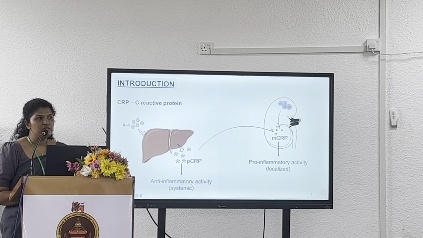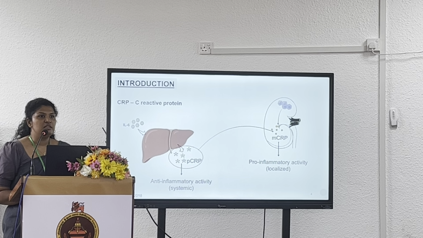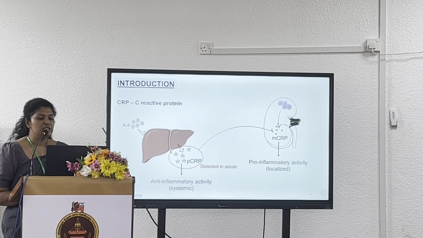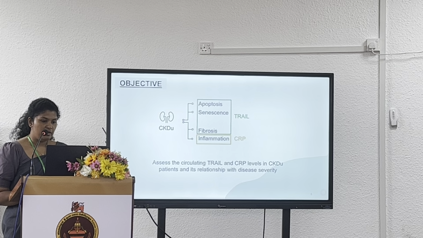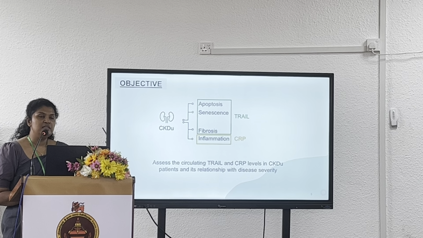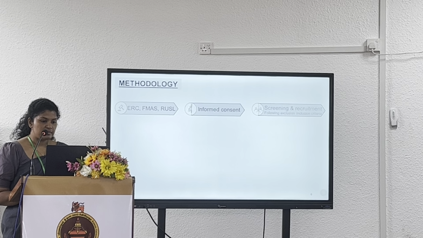This has the inverse function when compared to the pentameric form. It has a pro-inflammatory activity. However, what we detect in our serum with the routine immunological assays is the pCRP form. So in this research, we are going to assess the circulating levels of TRAIL and CRP in chronic kidney disease of uncertain etiology and its relationship with the disease severity.